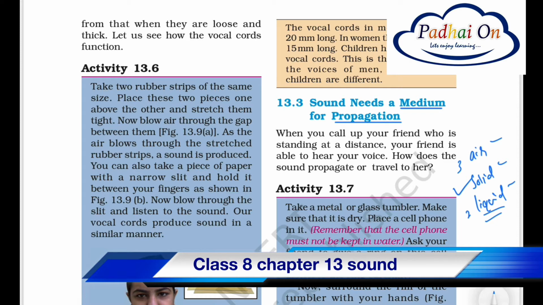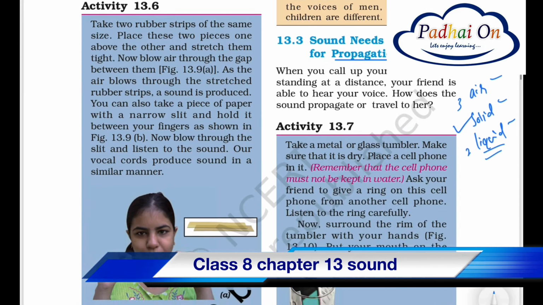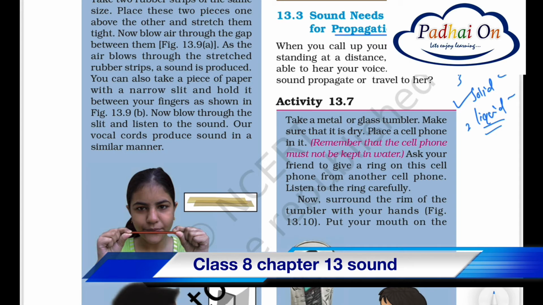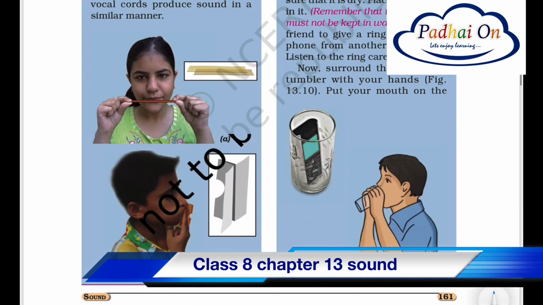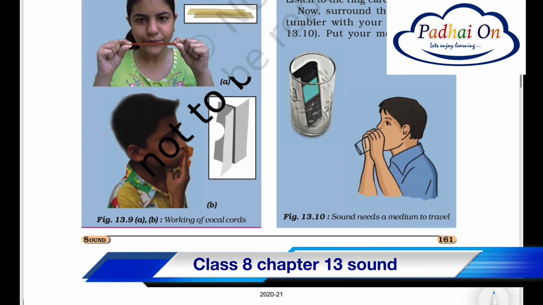Next topic is called sound needs a medium for propagation. Does sound need a medium? Yes. What are the natural mediums around us? Air, solid, liquid are these three natural mediums around us to propagate the sound. Propagate means to travel from one place to another place, right? So here we see how we produce the sound by using our vocal cord, right?